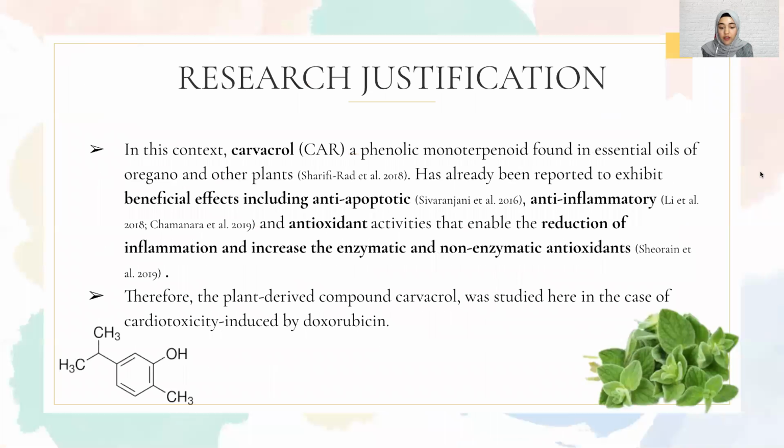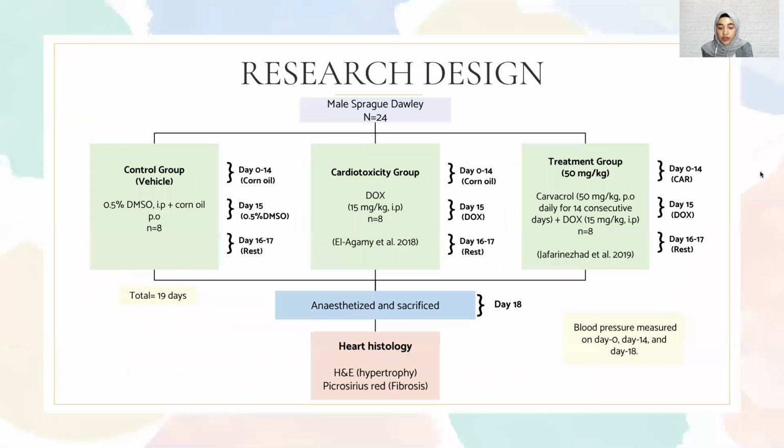In this context, Carvacrol, which is a phenolic terpenoid found in essential oils of oregano and other plants, had already been reported to exhibit beneficial effects including anti-apoptotic, anti-inflammatory, and antioxidant activities. Therefore, the plant-derived compound Carvacrol was studied here in the case of cardiotoxicity induced by doxorubicin. And we can move on to the research design.